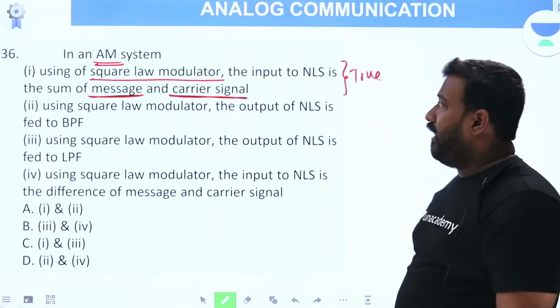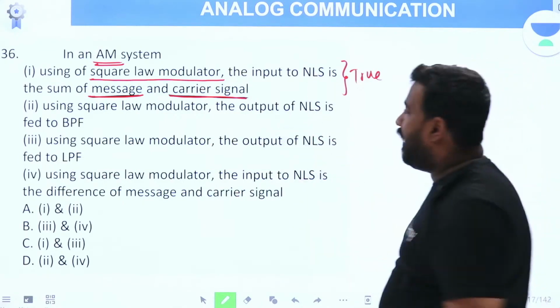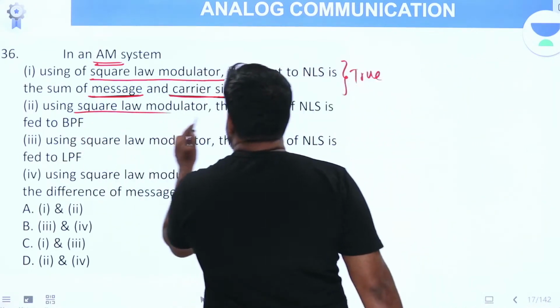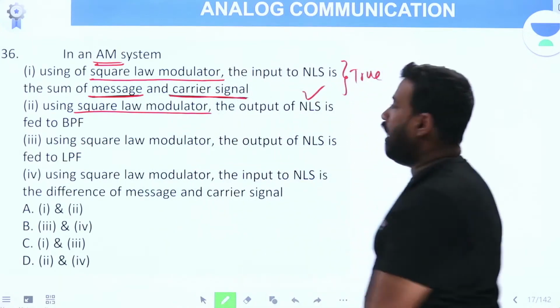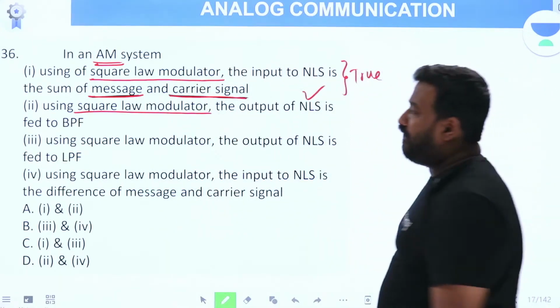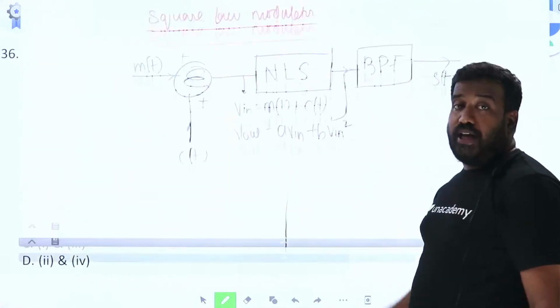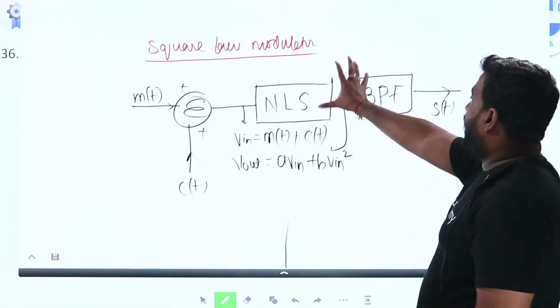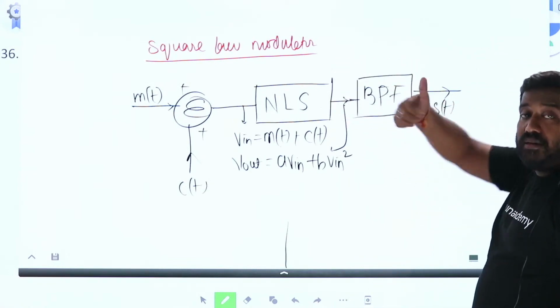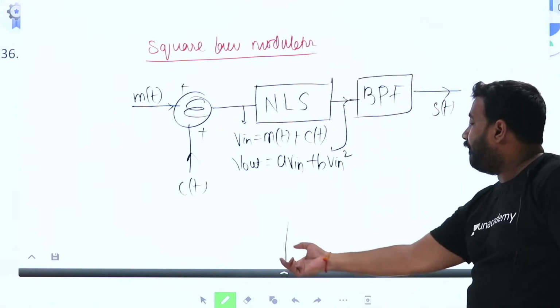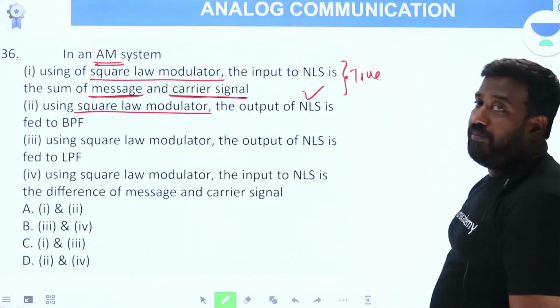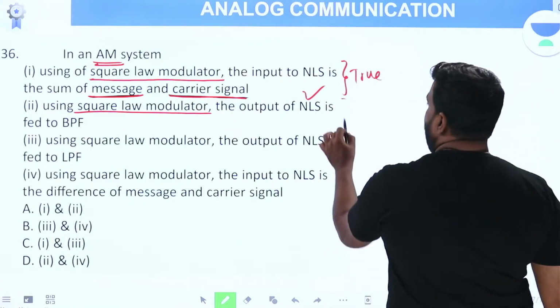Using a square law modulator in an AM system, the output of the NLS, the nonlinear system, is fed to the band pass filter. Now you see the output. True. So once you know the block diagram, you can also conclude that the second option is also true.